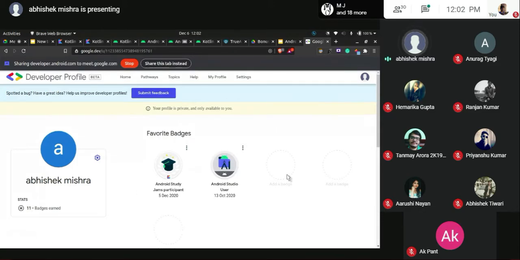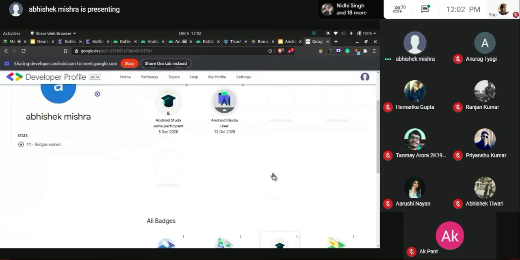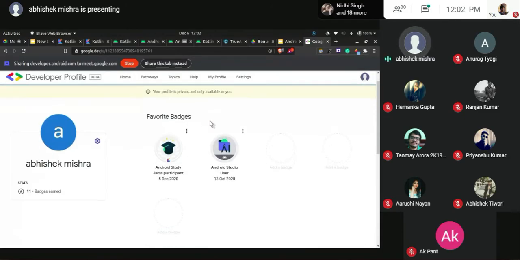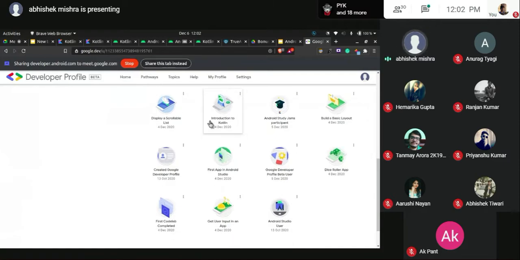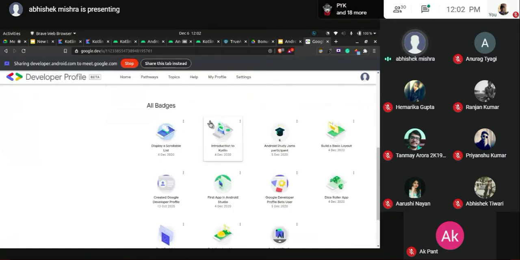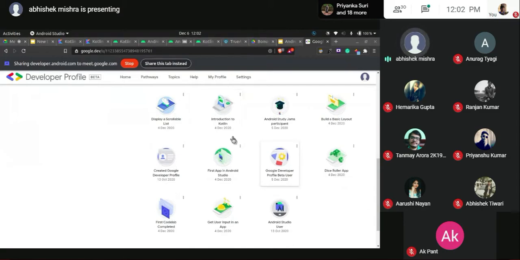Okay, now this is a private profile. It is visible to you. I have 11 badges on. These are the favorite badges that I can set. I can go down and set any badges here. Now, after you have completed all the pathways, you just need to head over to this section and give me a screenshot, or you can ping it on the app itself. Just give me a screenshot of all the badges that you have in this course.